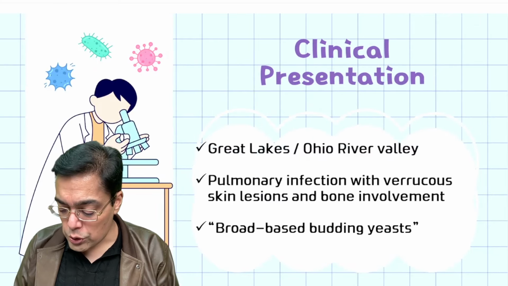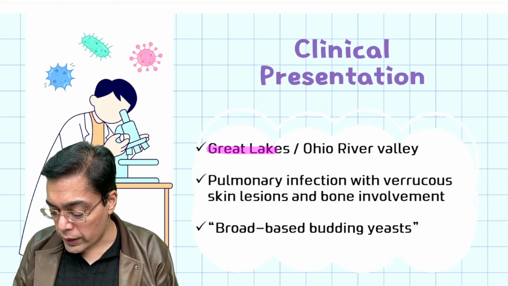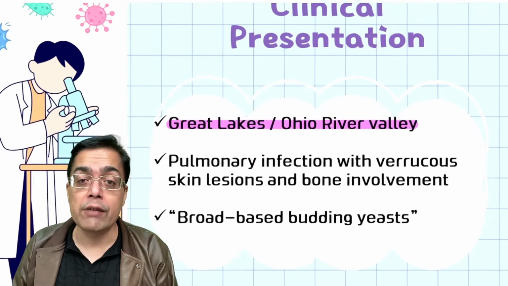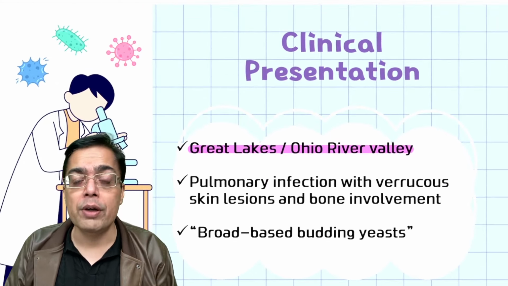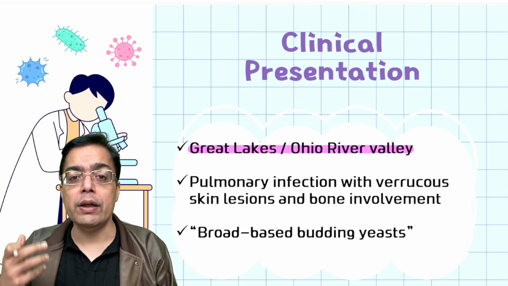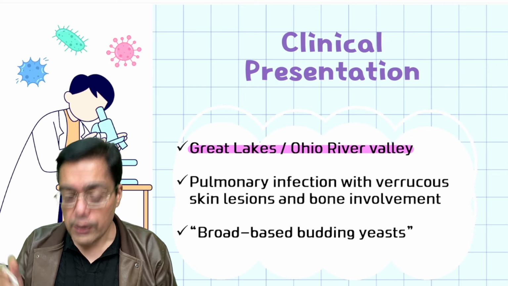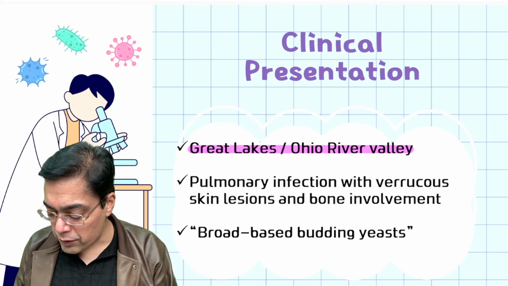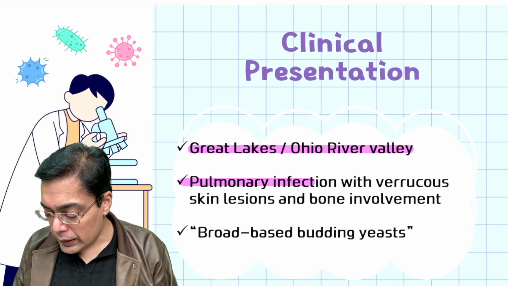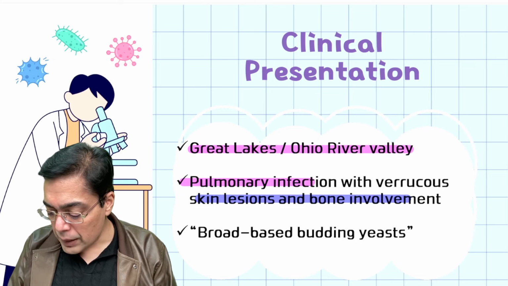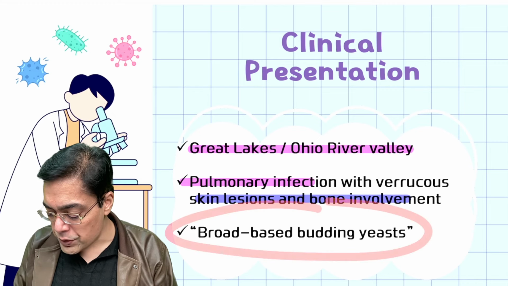The next one makes a mention of an individual who's going to be having exposure to Great Lakes or the Ohio River Valley, even though most of you may not have been to this place, but then that's a classical USMLE step 1 question and commonly taken extracted question from there only. So exposure to Great Lakes or the Ohio River Valley, and then the patients are going to be having the presence of a pulmonary infection, and the patients are going to be having the presence of skin and bone involvement as well.